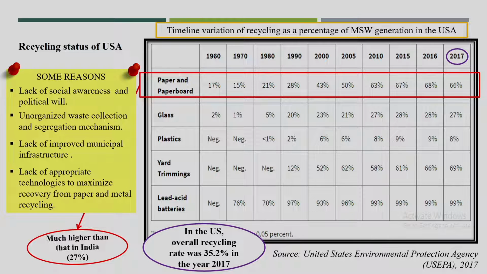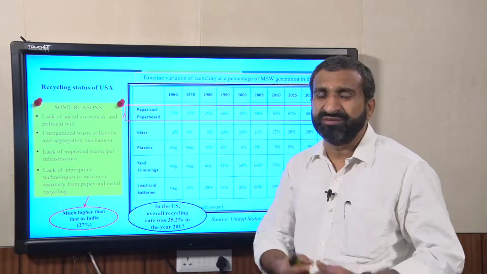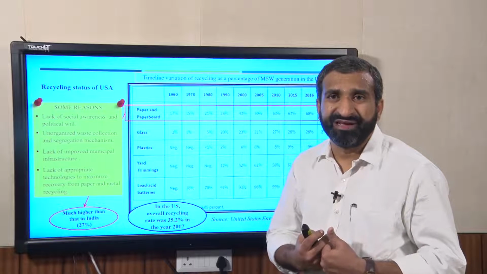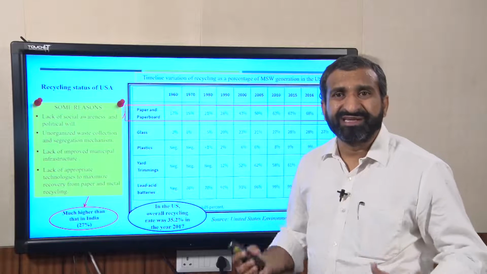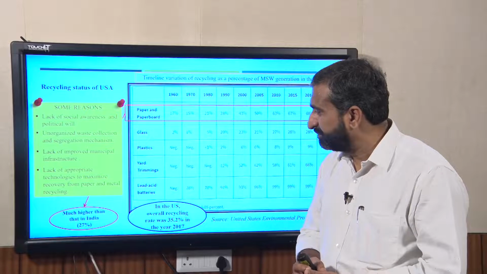Now, there is also a lack of appropriate technologies to maximize recovery from paper and metal recycling. This is also a very important one. Suppose you are able to segregate at household level, also able to collect it in a separated way, but you also need proper technology, proper treatment facilities for that kind of material, for recycling those materials.